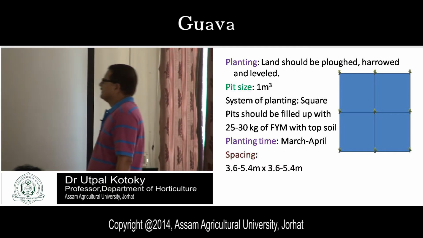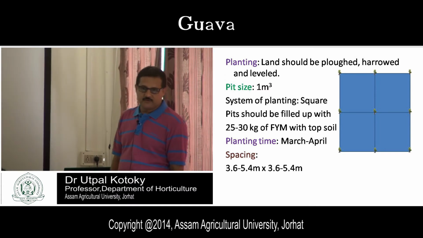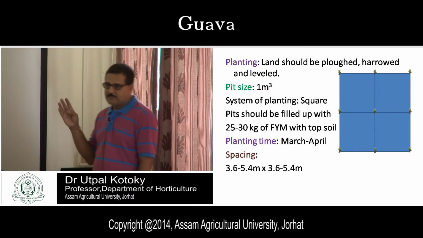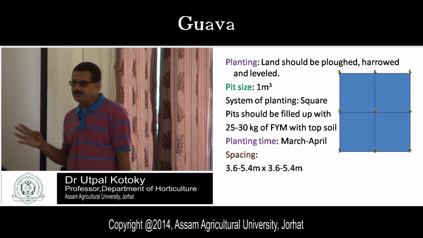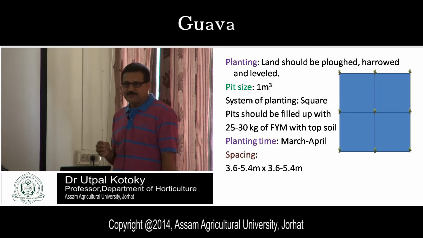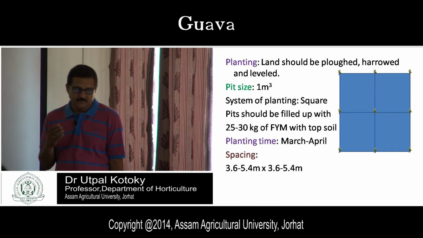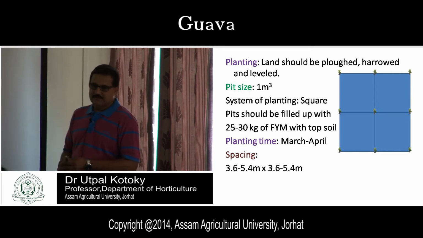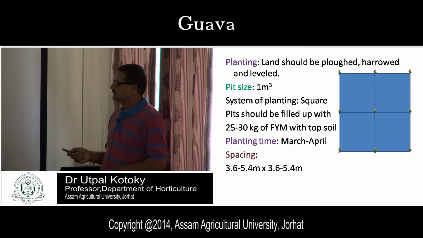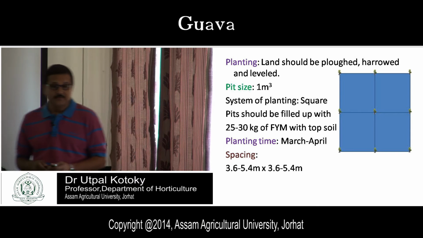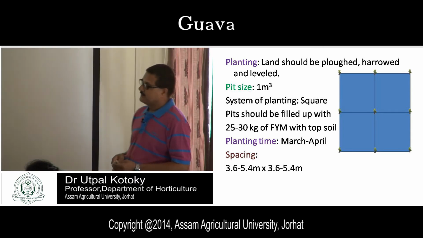Now for planting, this is the common thing: land should be plowed, harrowed and leveled. Plowing should be done, then harrowing, then leveling. Next is your pit size: 1 meter cube, meaning 1 meter length, 1 meter breadth and 1 meter depth. In case of banana, what is the pit size? Yes, 0.45 meter cube.